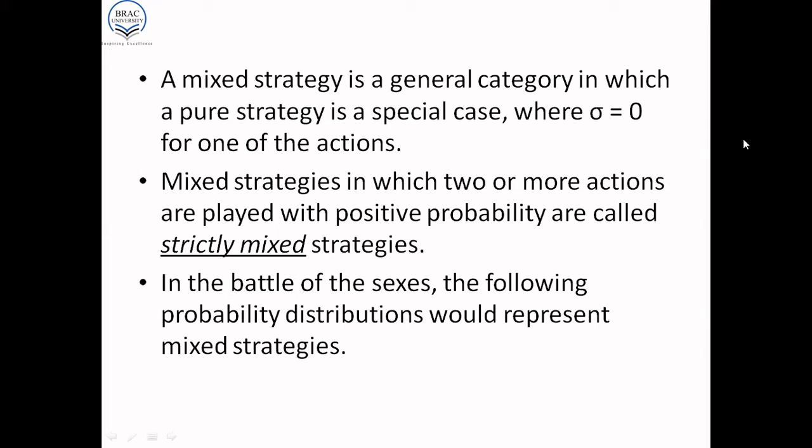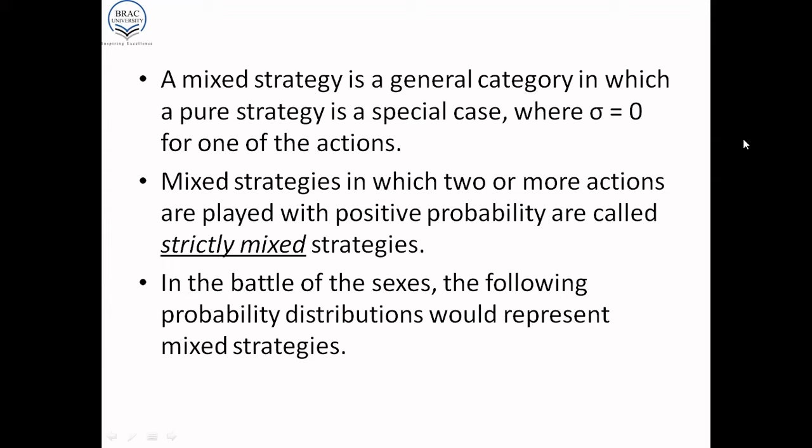A mixed strategy is a general category in which a pure strategy is a special case, where sigma is equal to 0 for one of the actions. So sigma equal to 0 for one of the actions automatically means that sigma is equal to 1 for the other action. Mixed strategies in which two or more actions are played with positive probability are called strictly mixed strategies.